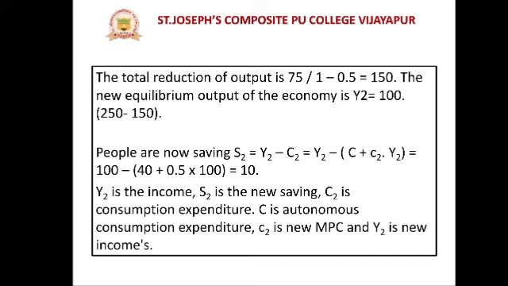which is equal to Y2 minus C plus C2 into Y2. That is the formula. According to this, Y2 is the new equilibrium, which is 100. So Y2 is 100 minus C plus C2 into Y2. Here, 100 minus 40 plus 0.5 into 100 is equal to 10. That means Y2 is the income, S2 is the new saving, C2 is the consumption expenditure, and C is the autonomous consumption expenditure, and small c2 is the new marginal propensity to consume, and Y2 is the new income.